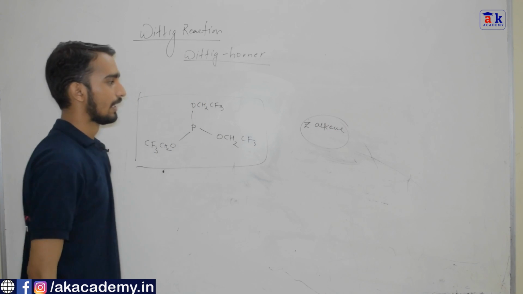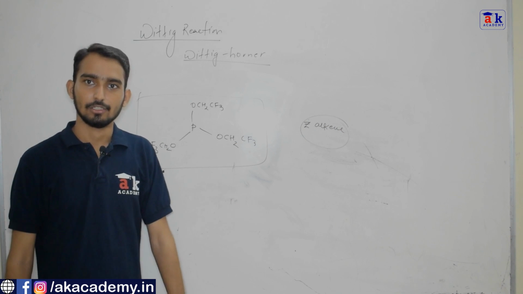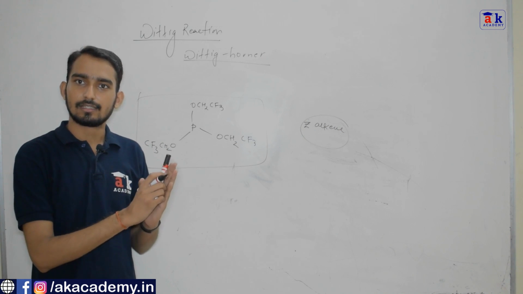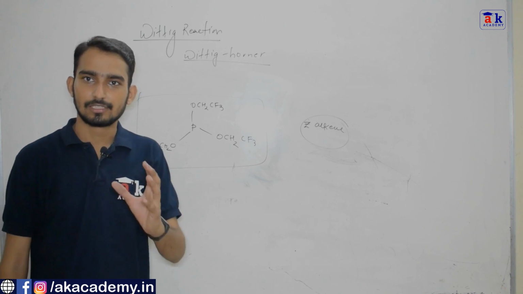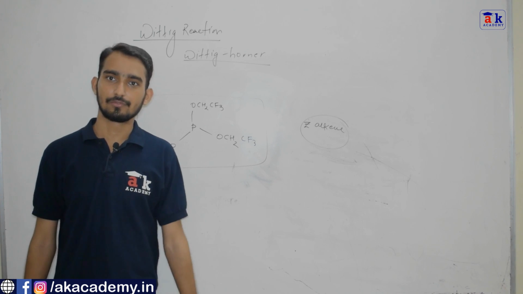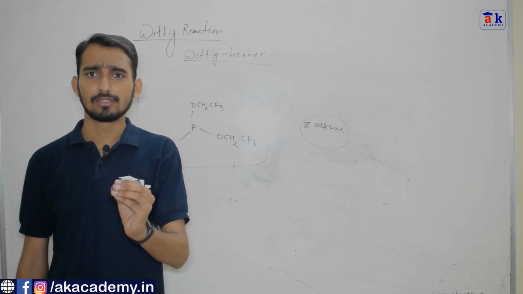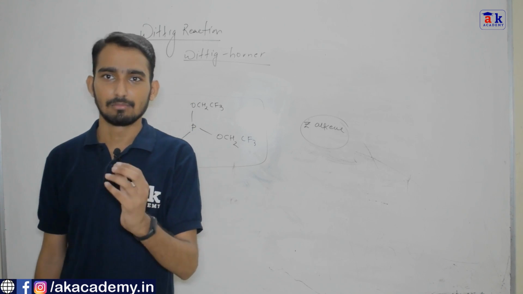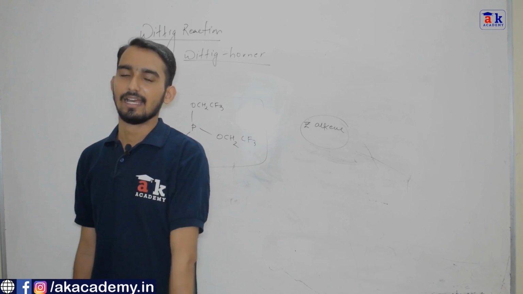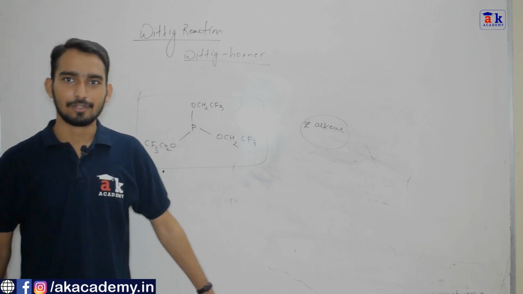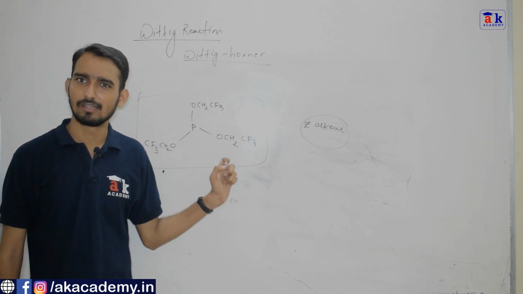It is an exception in Wittig-Horner that this particular reagent always gives the Z-alkene. So this is about the Wittig reaction. It's a very famous reaction for the synthesis of alkenes using carbonyl compounds. The stereoselectivity of the Wittig reaction purely depends on the stability of the halide. When we use a stabilized halide, you always get the E-alkene, and when you use a non-stabilized halide, you always get the Z-alkene. In Wittig-Horner, we use a stabilized halide and get the E-alkene, but if you replace that halide with this particular halide, you get the Z-alkene. So remember this case, this particular halide is special.